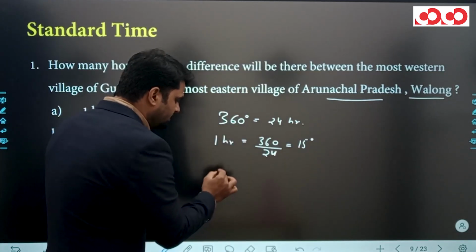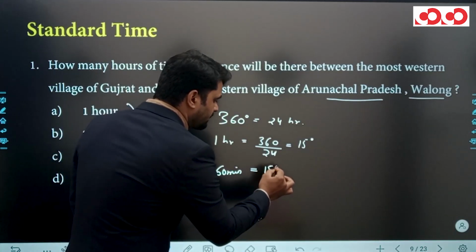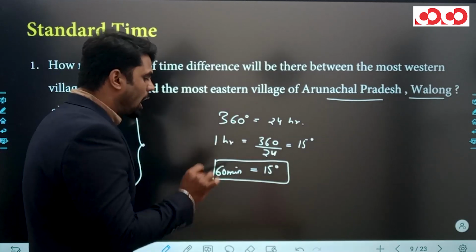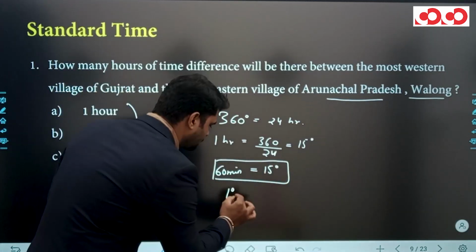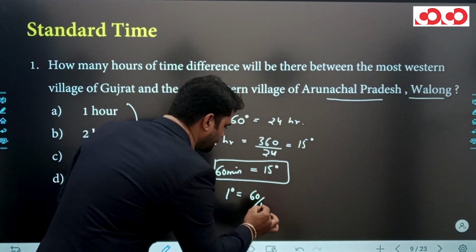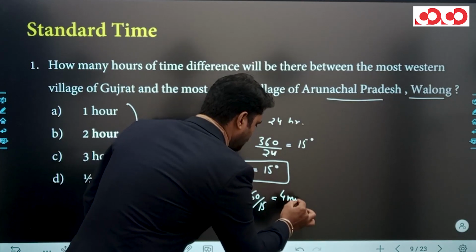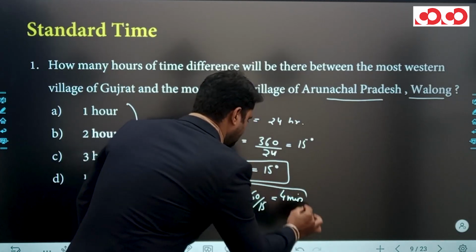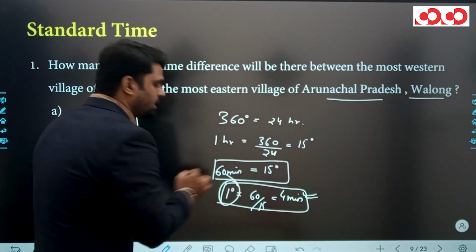It means that in 60 minutes, the Earth rotates 15 degree. So in how many minutes does the Earth rotate 1 degree? 4 minutes. So the Earth takes 4 minutes to rotate 1 degree.